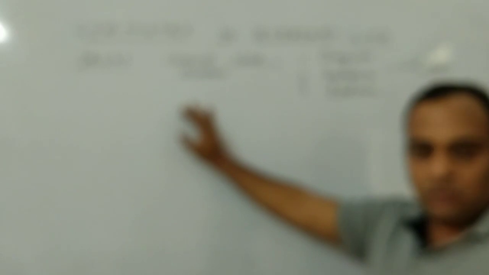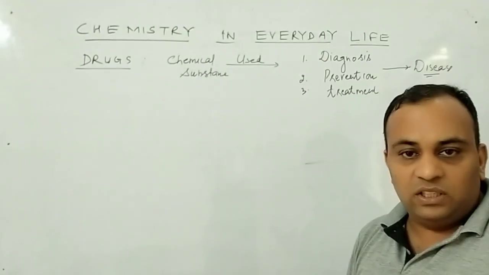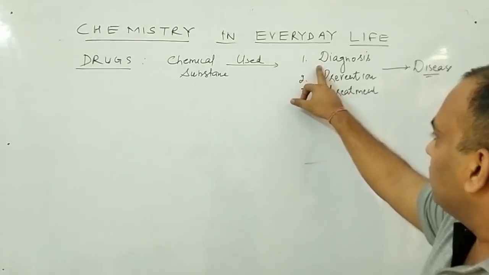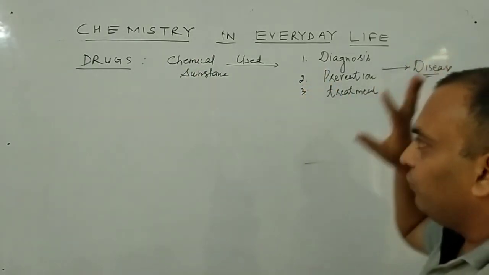Listen students, all of you know about the disease, clear? So to diagnose a disease, we require some chemical substances for the test and all these things. To prevent the disease, we require some vaccines, all of you know. And for the treatment of disease, some medicine just like paracetamol and all these things we are using. So drug is any chemical substance which is used for the diagnosis, prevention and treatment of a disease.